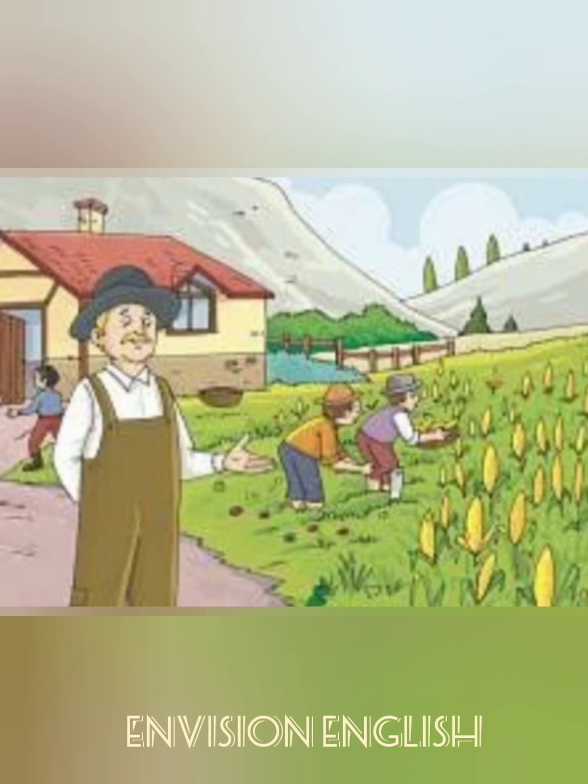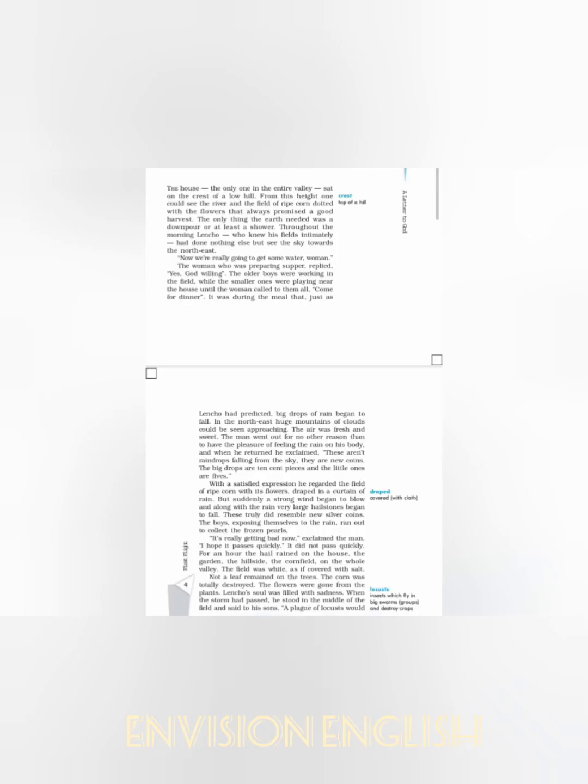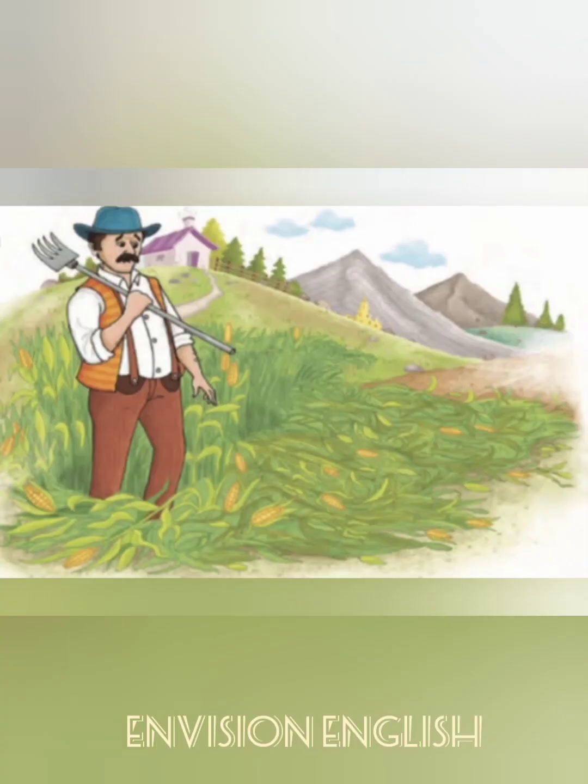So entirely he is an optimist. But he is a doubtful optimist. Here we may have a doubt: an optimist means a person who has a positive feeling, and a doubtful person means one who has a negative feeling, one who feels doubtful about everyone. So how can a doubtful person be an optimist? Here we should be aware of that. He is optimistic in his hard work. He is optimistic in his belief in God.